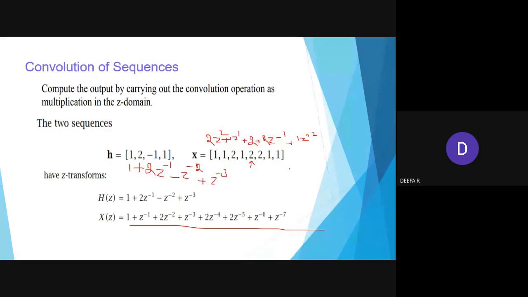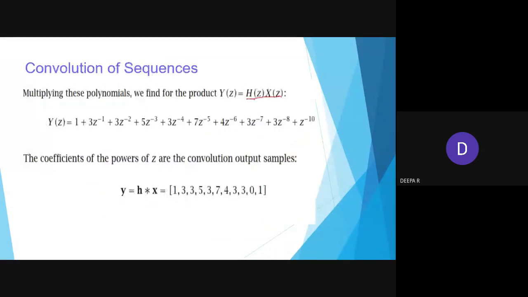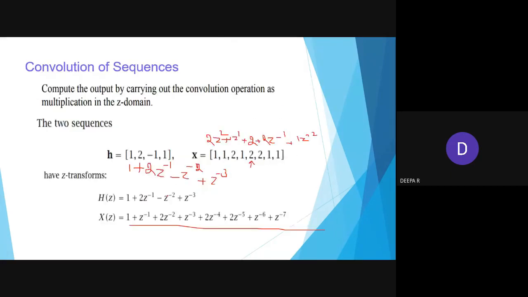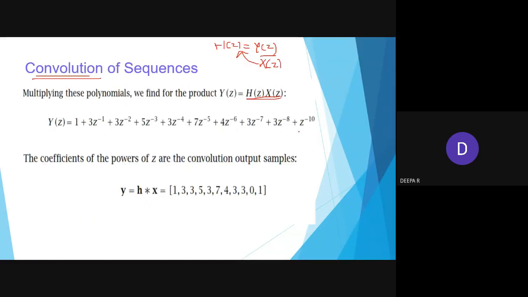Okay, so what happens, you are multiplying two sequences. We know h of z equal to y of z by x of z, but the question they have given is x of z and h of z. Now these two become a multiplication, so they have taken it as a convolution. They are multiplying these two factors, one with all those terms, then 2z inverse plus 2z power minus 2, like that they have done it.